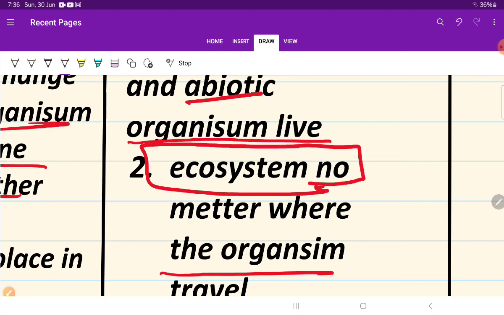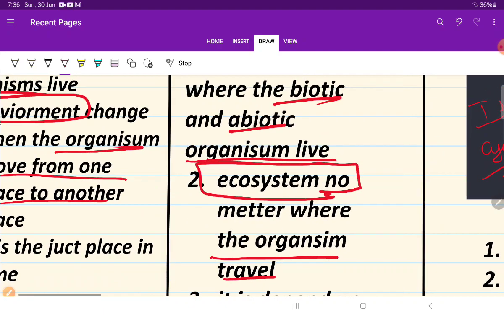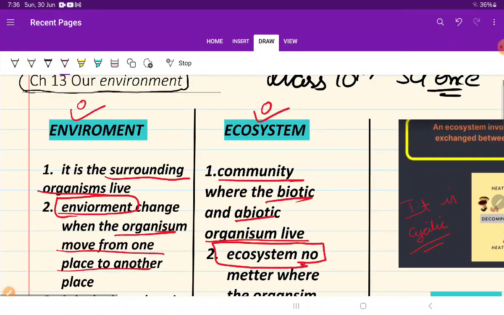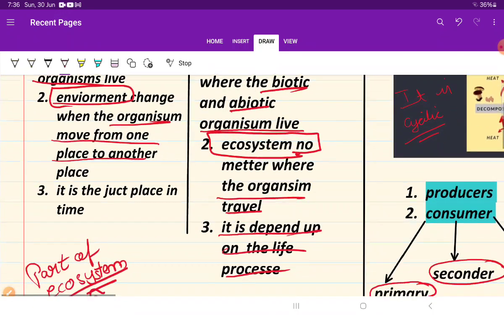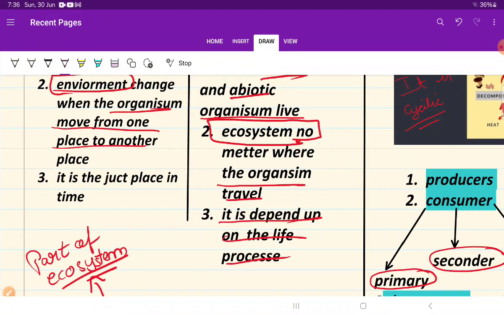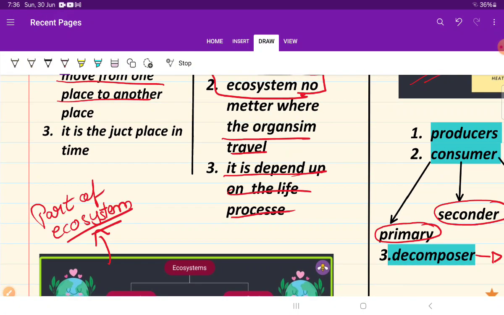Ecosystem does not change with place. That means it does not depend on where the organism travels. If there is a factor of biotic and abiotic, that is called an ecosystem. Okay, lots of ecosystems join and one environment is formed. Lots of ecosystems connect and one environment is formed.